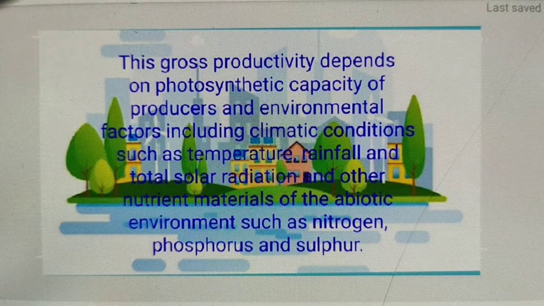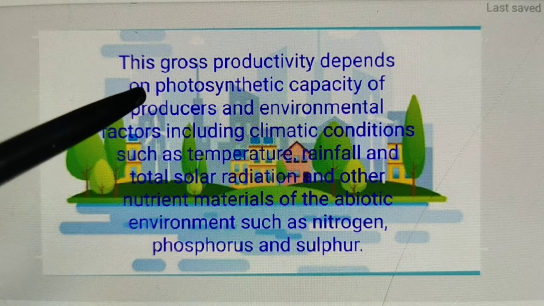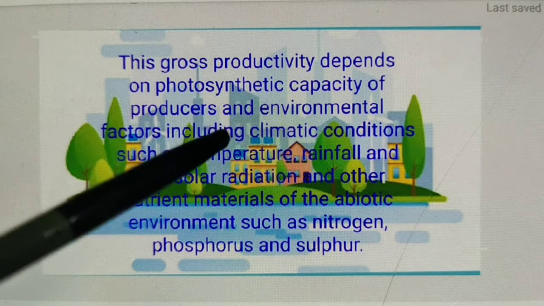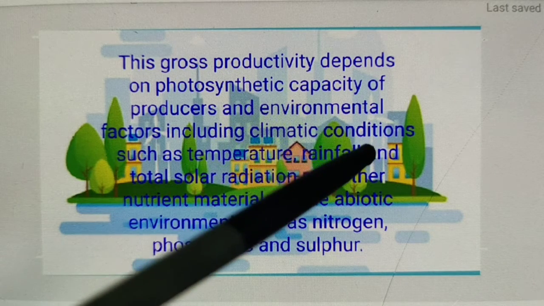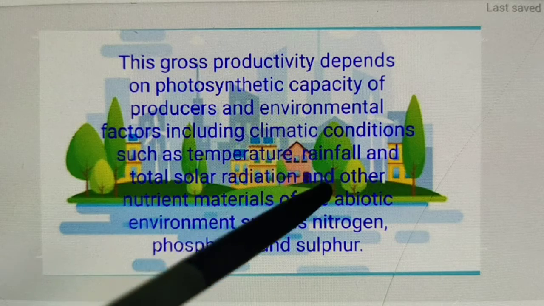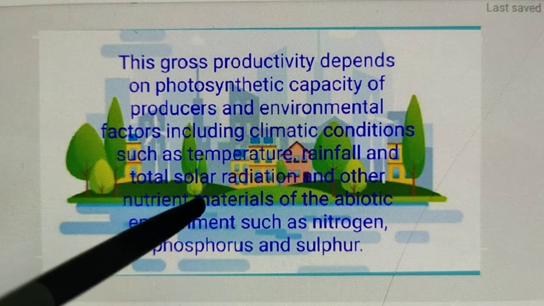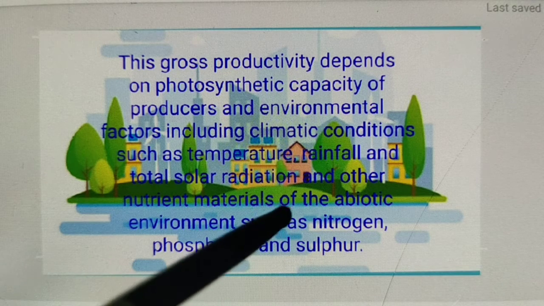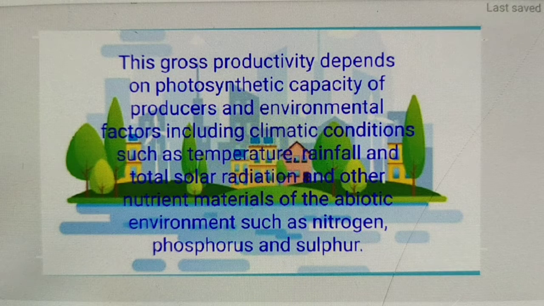This gross productivity depends on the photosynthetic capacity of producers and environmental factors including climatic conditions such as temperature, rainfall, and total solar radiation, and other nutrient materials of the abiotic environment such as nitrogen, phosphorus, and sulfur. Do you know what is nitrogen?